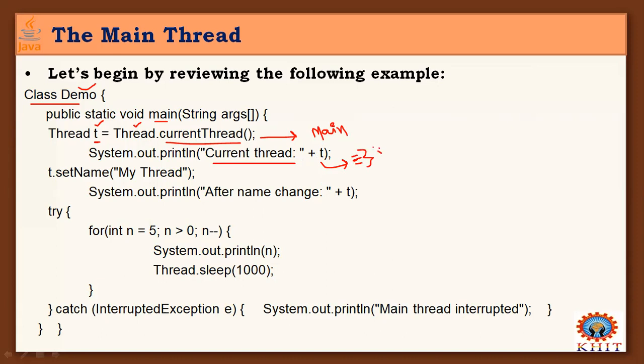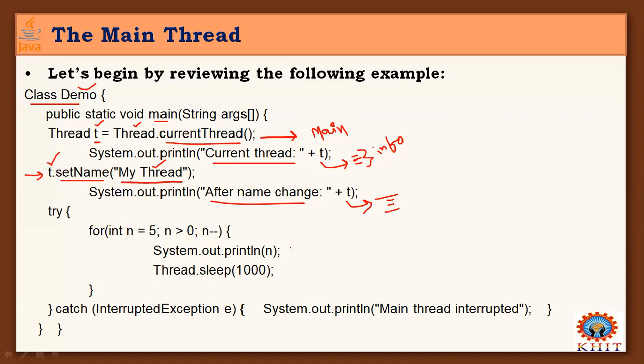That information is displayed by this object name inside the println statement. And you can set your thread name by invoking the setName method on this thread object, giving a string as the thread name. After changing the name, you can display the thread information again.